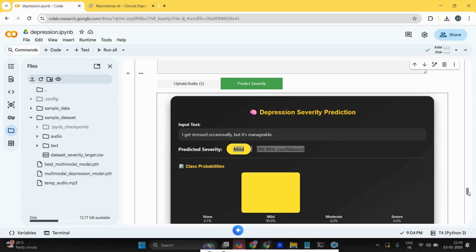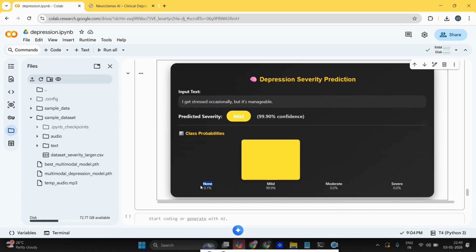We can also see the class probability. The class probability for mild is 99.9 percent. So for the input text and audio, the outcome is mild, so the depression state is mild. So these are the things.